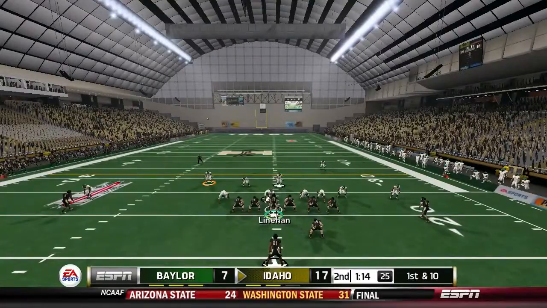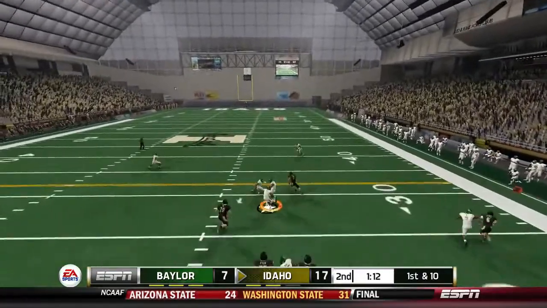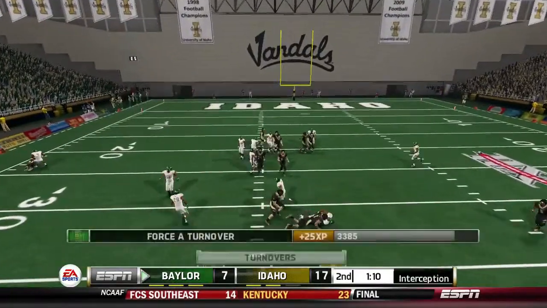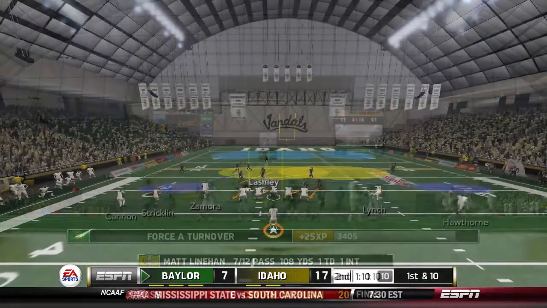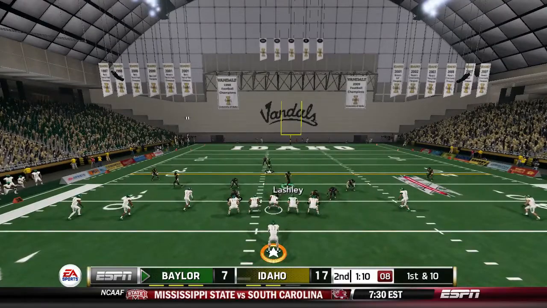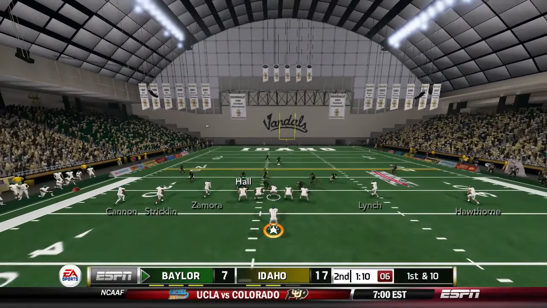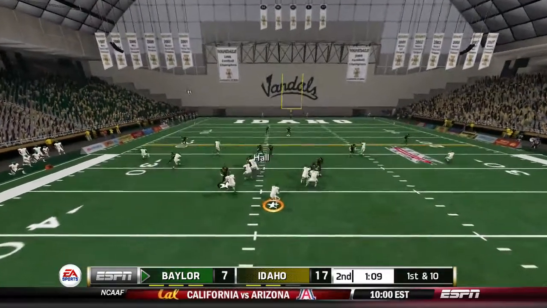Now Matt Linehan making some audibles at the play, and it looks like it slips out of his hand, and it is intercepted by the Baylor Bears defense. Matt Linehan there just looked like he rushed it or tried to pump fake, and the ball flew out of his hands, but it's not going to matter. He gives Baylor great field possession here. Can Seth Russell capitalize on it, though?